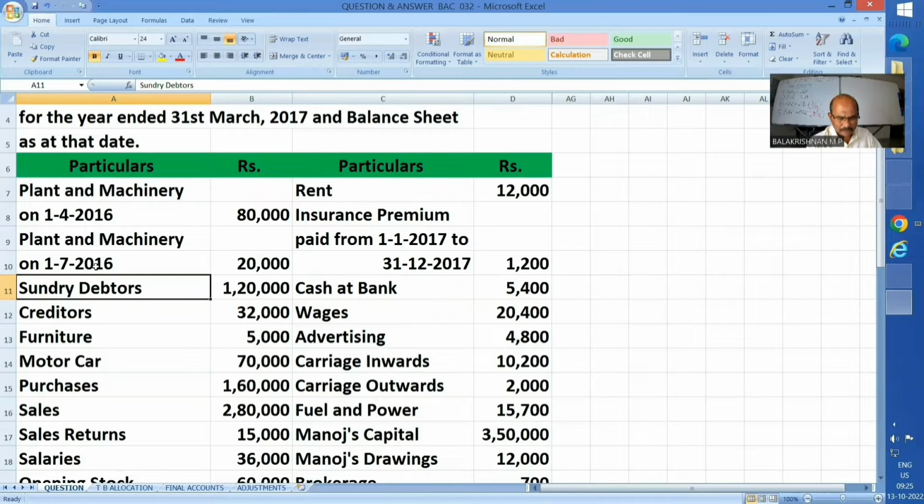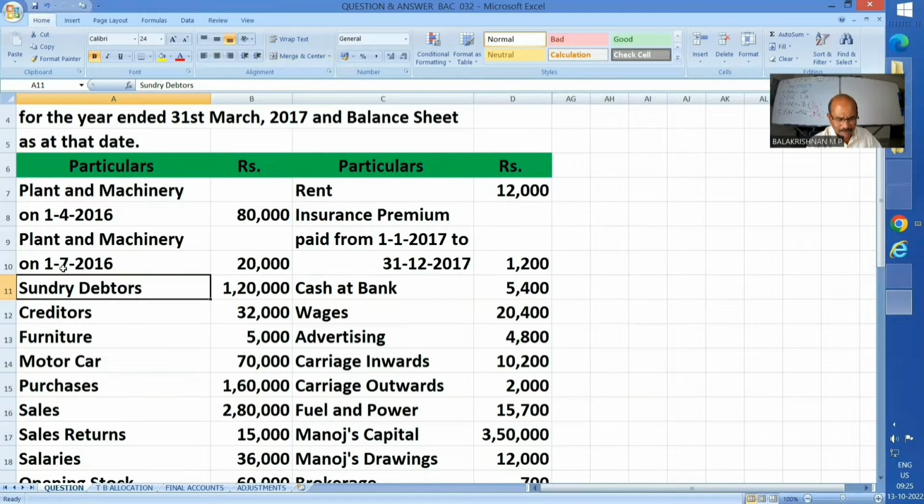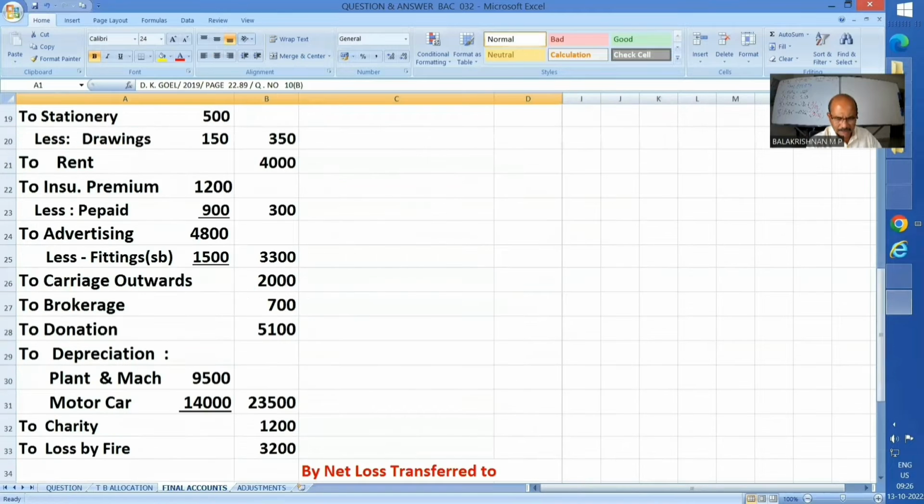So the time factor we have to take into consideration for calculating depreciation. So first one sustained throughout the year, 10%, 8,000. Second one sustained only for 9 months. Why is it 9 months? I'm again showing you, 1/7/2016 onwards only. Or in other words, April, May, and June, it was not in the picture. So 9 months only we should calculate depreciation.